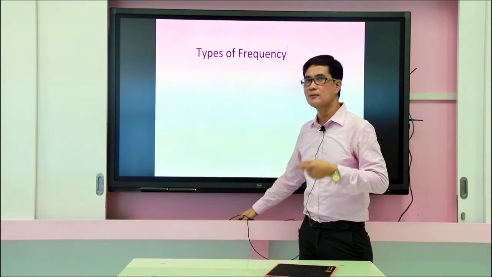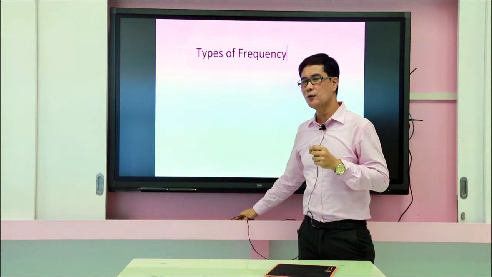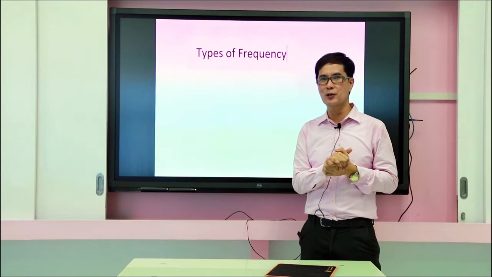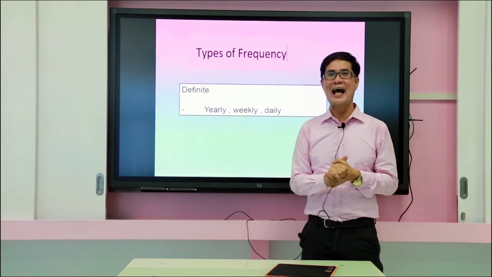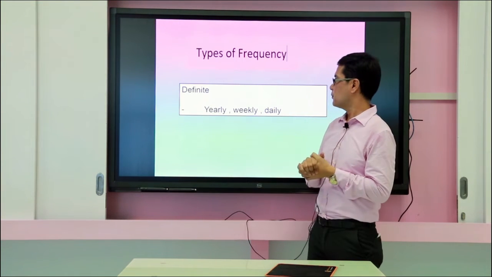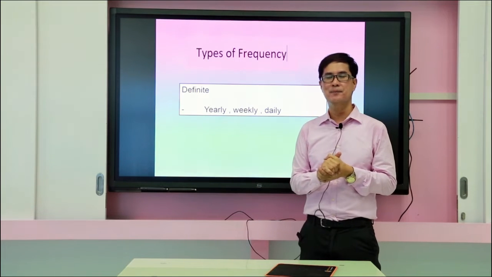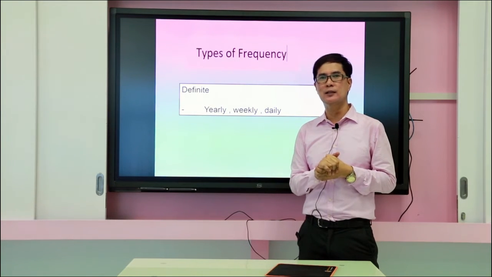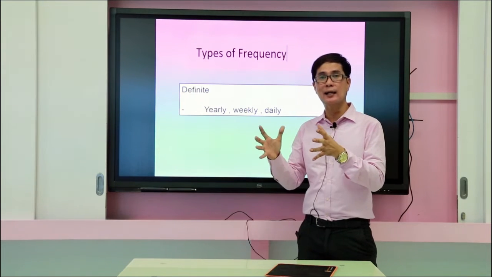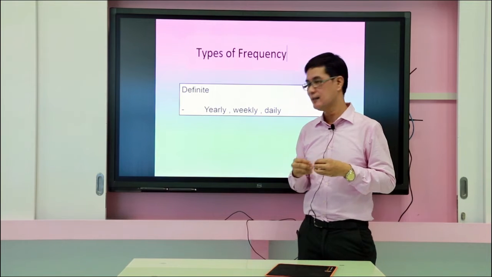And we have again the types of frequency. I believe that you were listening a while ago and we have the two types. What are those again? We have definite. So we have again the yearly, the weekly, and the daily. So make sure that you know what is really happening with your activity or other people's activity, or how you can analyze the sentence itself. Okay?